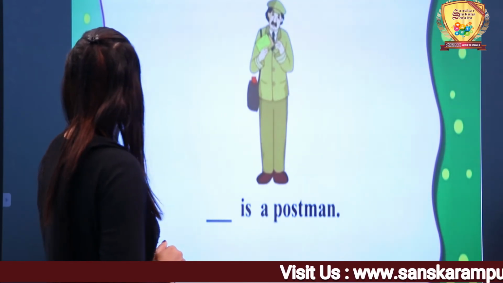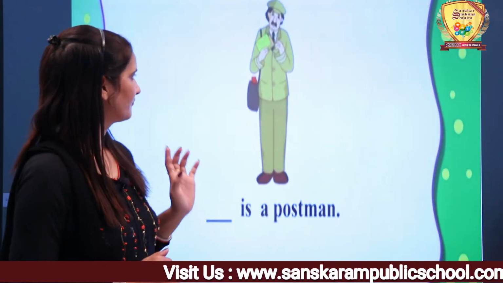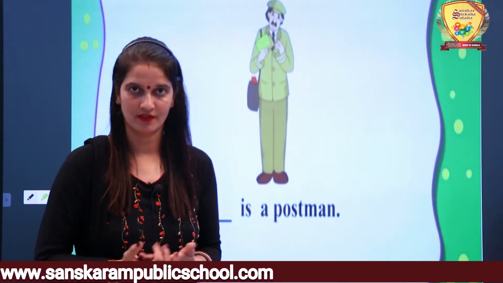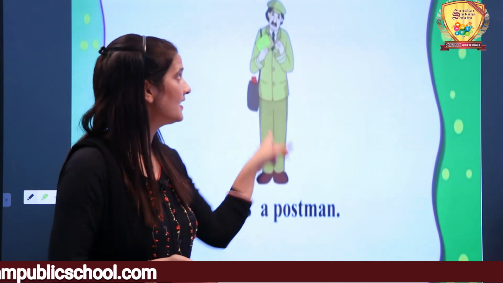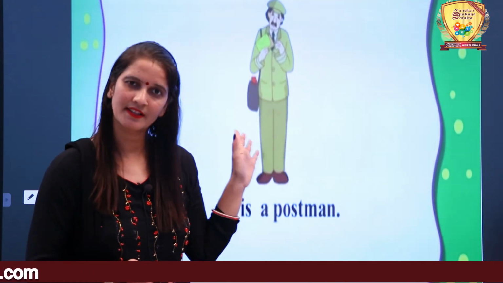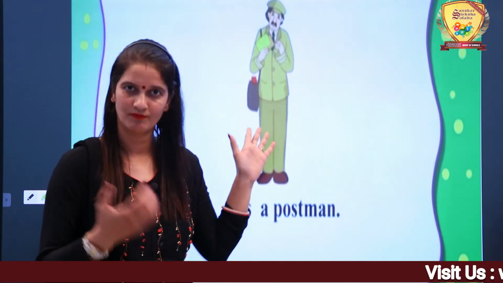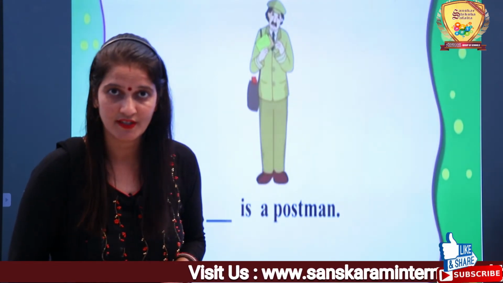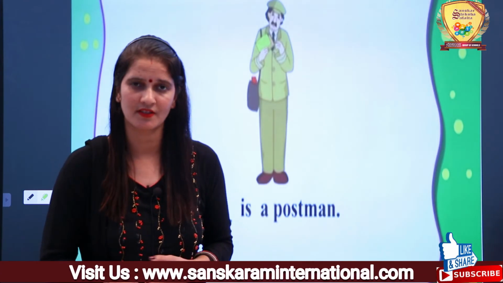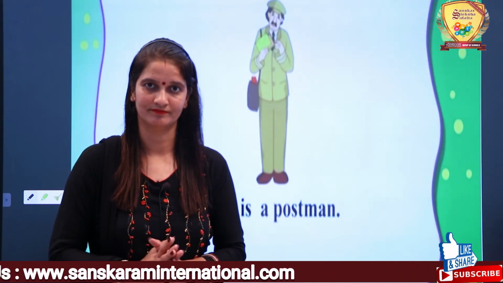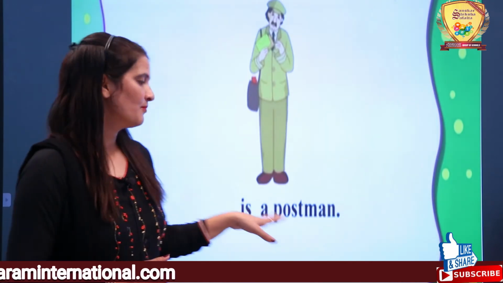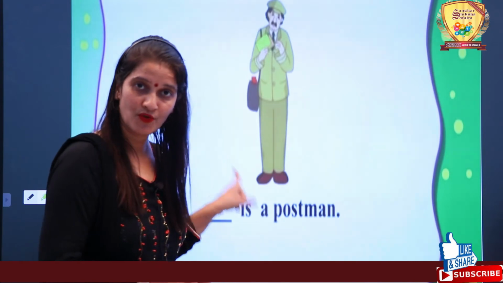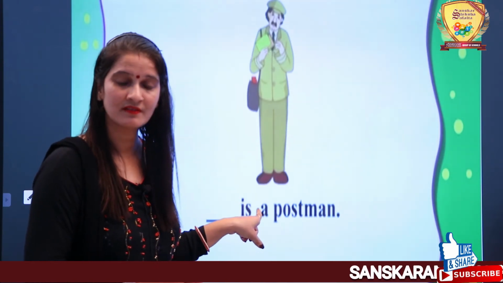Next one. Students, there are some people whom we can identify only because of their uniform. As you can see in this picture, you can easily identify what profession or occupation he does. You can identify doctors, nurses, firefighters only by seeing their uniform. Dash is a postman. He is a postman. We know it. But which pronoun do we have to use here?